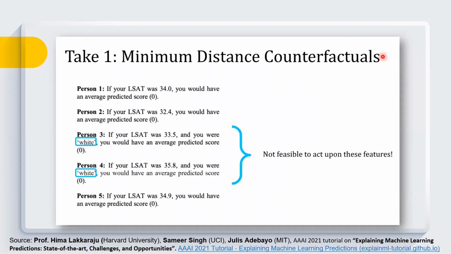They checked that we are getting counterfactual explanations, but here we are using features which are not feasible to act upon. So our model should generate counterfactuals by considering only those features which are feasible. For example, changing age is not possible, changing gender is not possible, changing race is not possible. So we should not consider these kinds of attributes when generating counterfactuals.